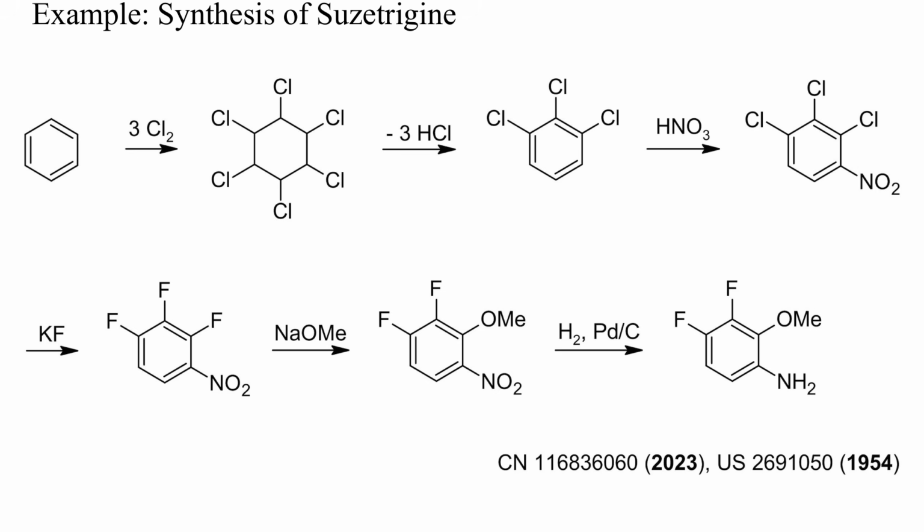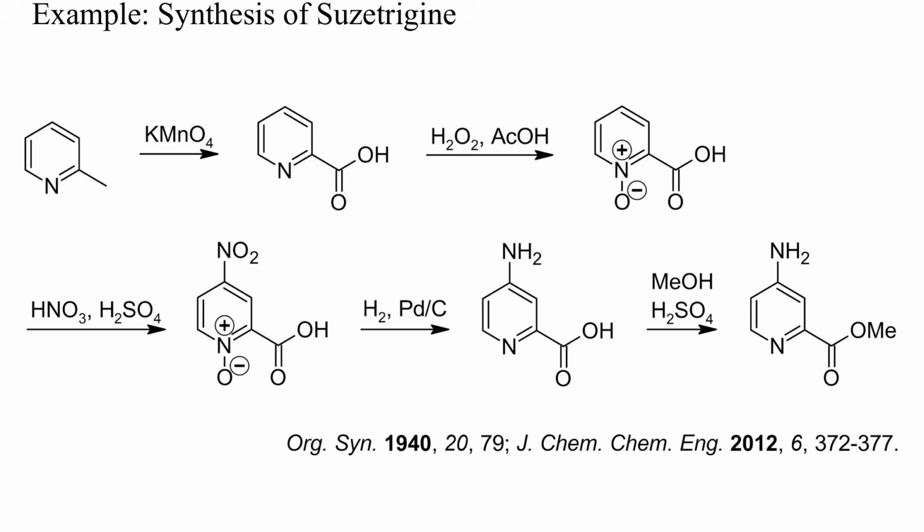Moreover, 3 expensive starting materials were required: an aniline, a fluorinated hydroxyketone, and a picolinic acid. The aniline can be prepared from trichlorobenzene by nitration, Halex reaction with fluoride, selective aromatic nucleophilic substitution, and hydrogenation. The aminopyridine was prepared from picoline by oxidation, nitration, catalytic hydrogenation, and esterification.